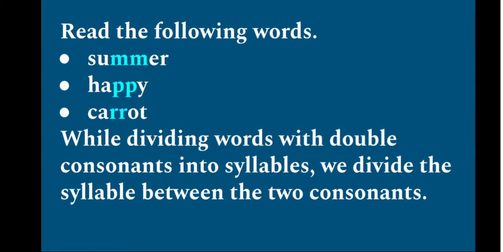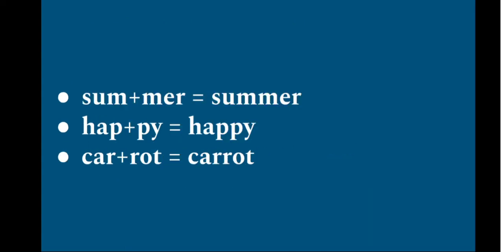Okay, now look at the next one, carrot. Carrot. So here we have two syllables. Look here, SUM, sum is the first syllable, mer is the second syllable. The word happy, hap is the first syllable, py is the second syllable. Look at the third one, carrot, car is the first syllable, rot is the second syllable. So this is how we find syllables.